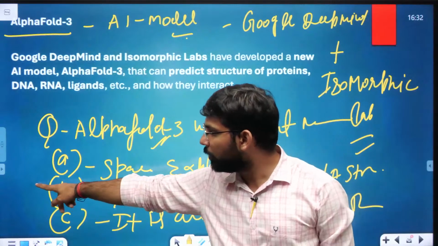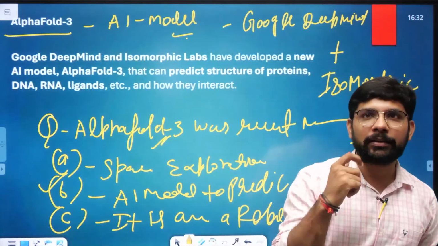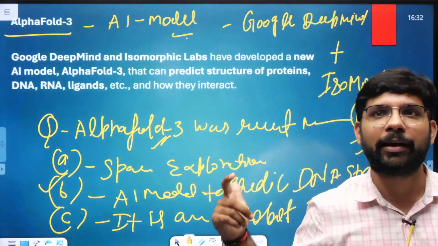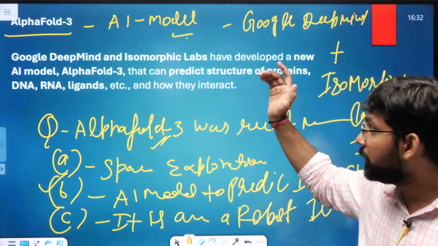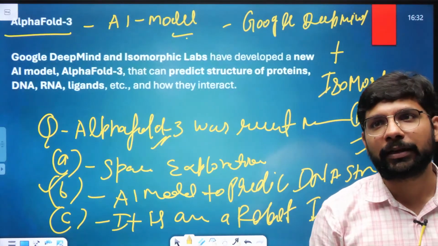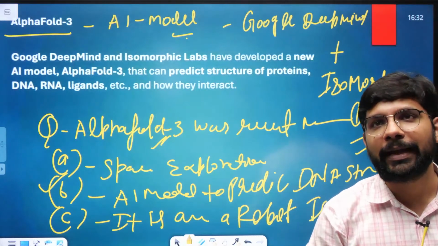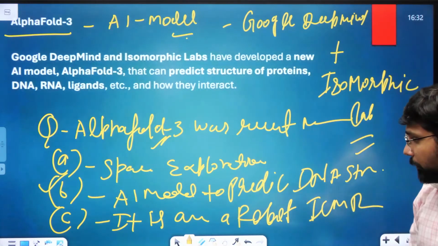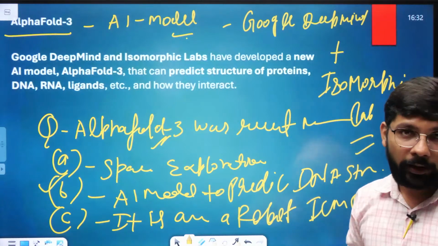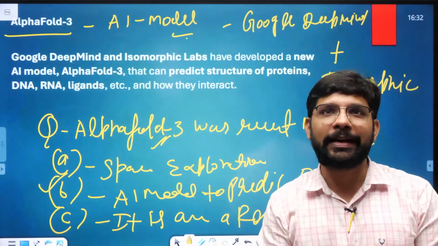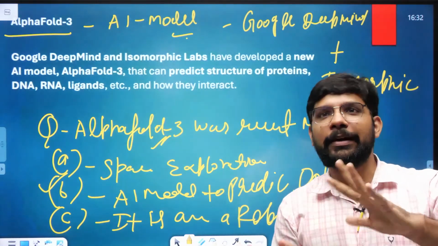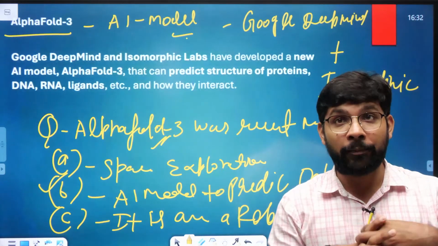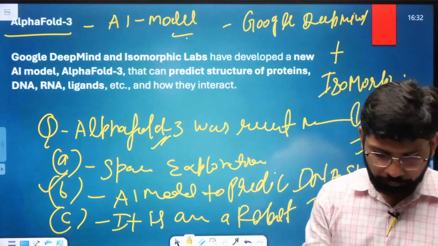This is an AI model which is going to detect DNA, RNA and protein. That can be directly the answer. So the question can be asked in this way: what is AlphaFold 3 and how is it going to detect different kinds of things? So this is done for today. We discussed 4-5 topics of science and technology. We discussed 8 to 10 locations that are important for your prelims examinations.